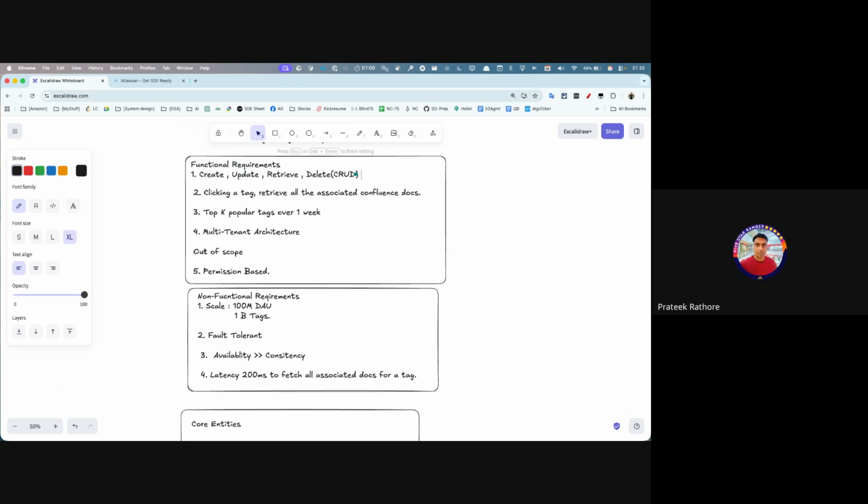Okay, let's rephrase this: create the document along with tags.